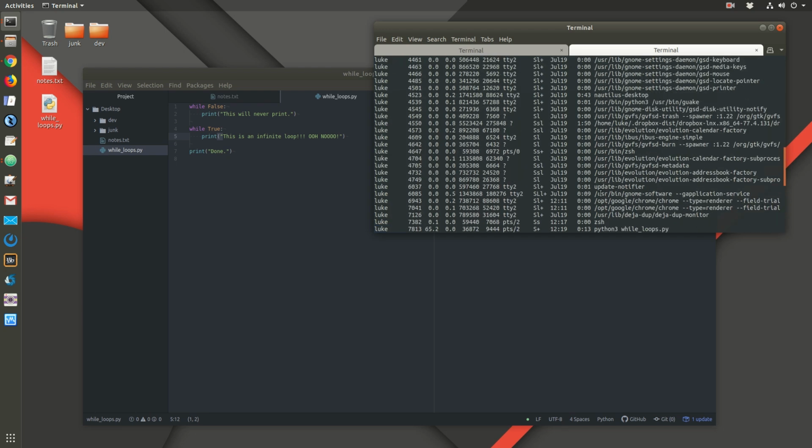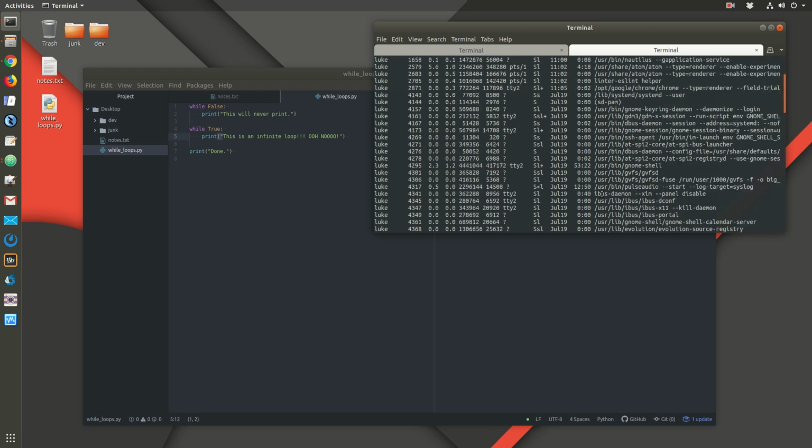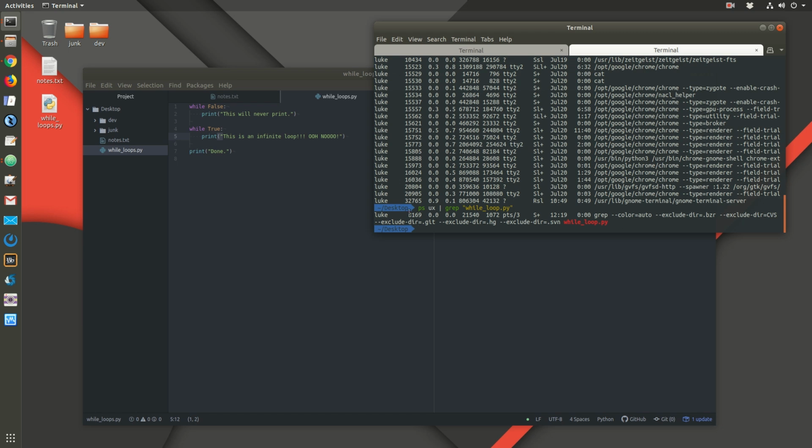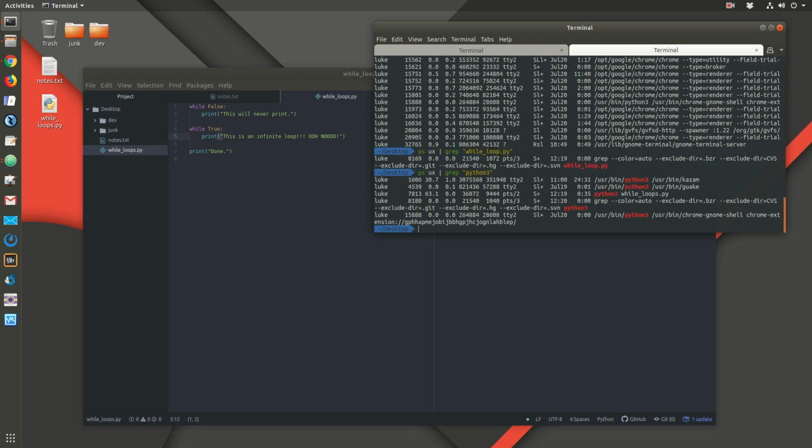Okay. So this is everything executing that belongs to my user, and what I would like to look at is, I'm going to pipe this to grep, and I'm looking for while loop.py. Okay, so there's the line. No, this is just the grep. So let's look up Python. There we go. So these items are using Python. This is what I'm looking for. Oh, it's while loops. So I said while loop instead, so I didn't find it.